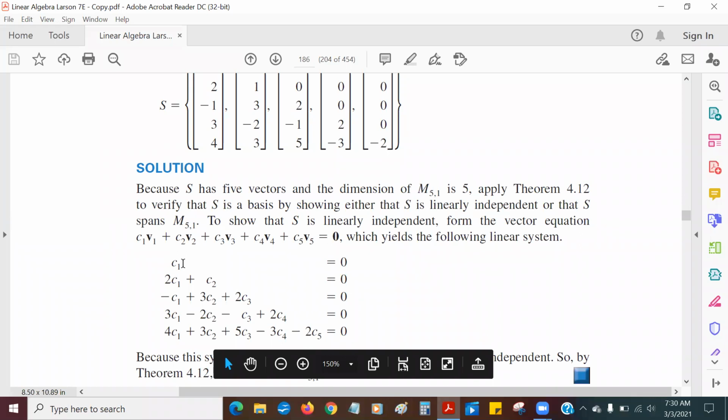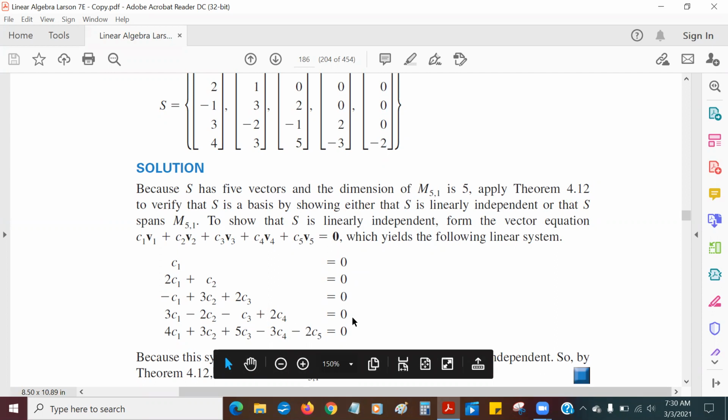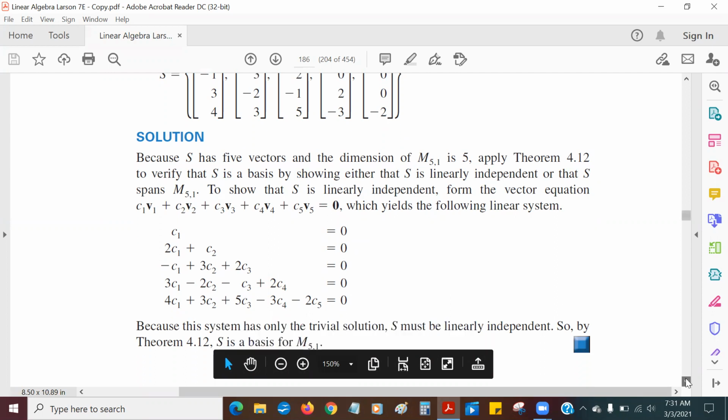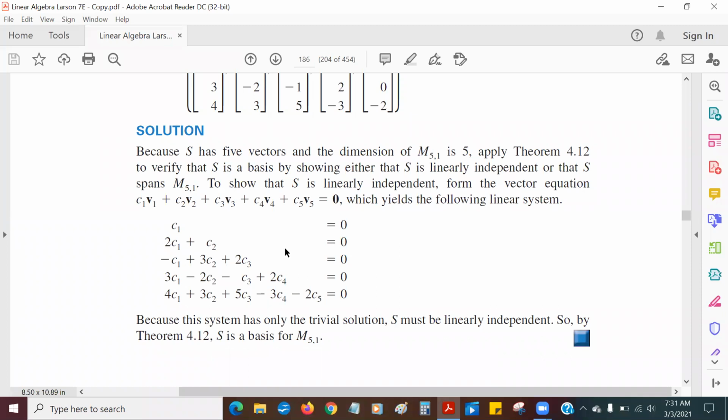From the top equation, I see that c1 is equal to 0. Once I know that c1 equals 0, then I get 0 plus c2 equals 0, so c2 equals 0. Once that's 0 and that's 0, then I'm left with 2c3 equals 0, so c3 is also equal to 0. Once these three are 0, then that fourth one is 0. It goes down the line like a cascading domino effect. So you see that the only solution of this system of equations is the trivial solution, meaning all the variables equal 0. That tells me that S is linearly independent, and that's it.